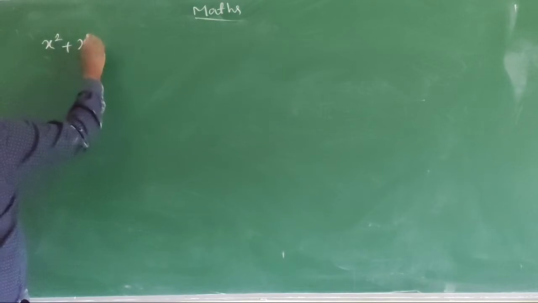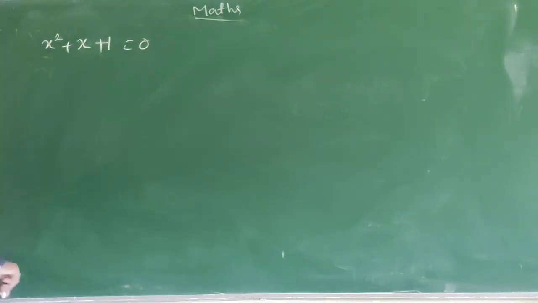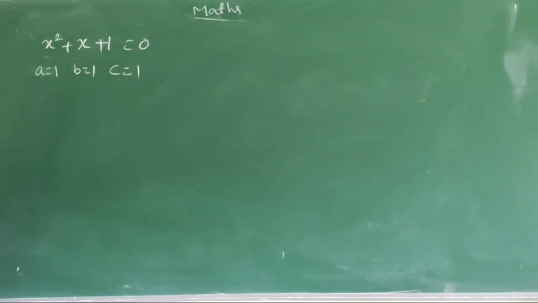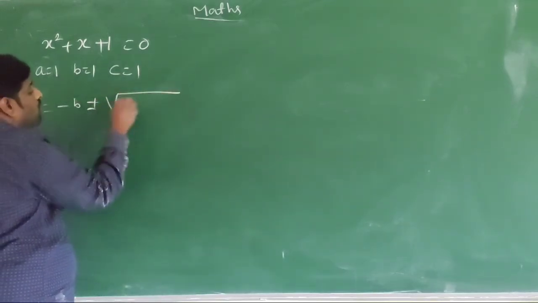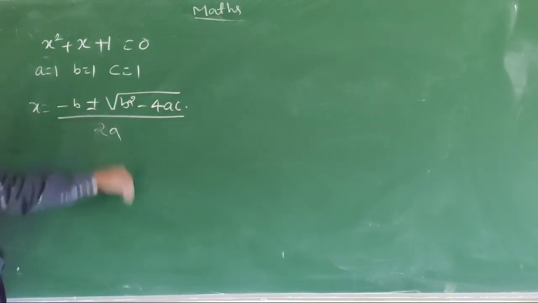So next problem is x square plus x plus 1 equals 0. Now here A value is 1, B value is 1, C value is 1. So very simple problem. So now the formula is x is equal to minus b plus or minus square root of b square minus 4ac divided by 2a.